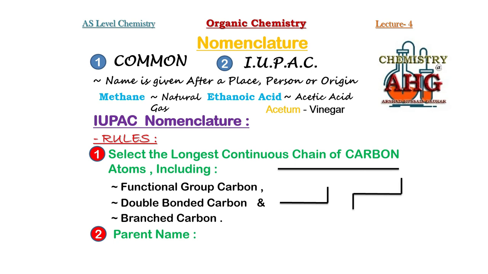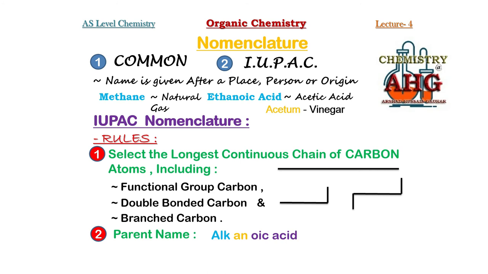Now this parent name is written based on the information of rule number 1. Parent name is very important. Why? Because when you write down the parent name of the longest continuous chain, there are three important pieces of information that you can get from the name.